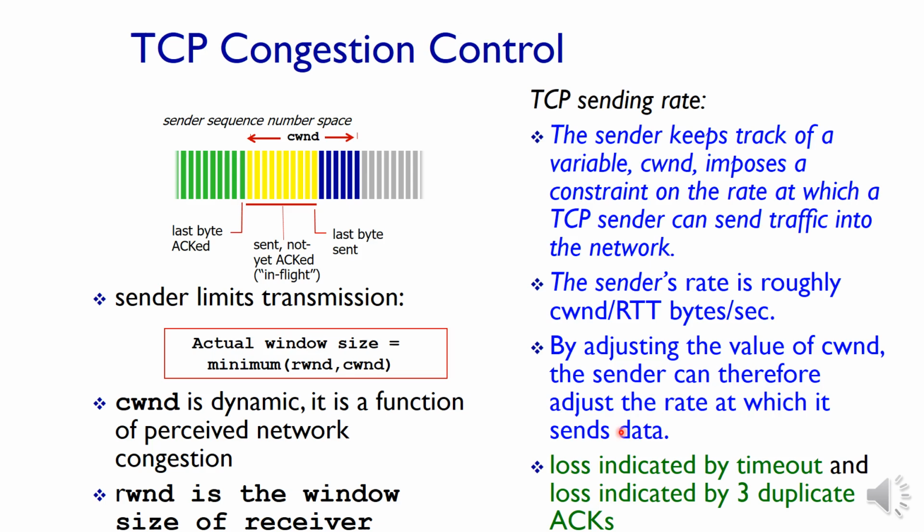That is, CWND can be increased or decreased. Packet loss, delayed packets, or duplicate acknowledgements are the symptoms for identifying congestion in the network, and based on these, CWND's value varies.